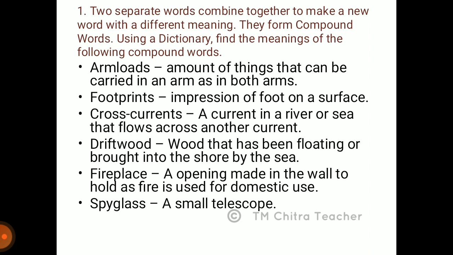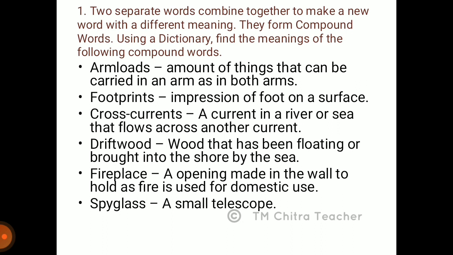So now the first word is armloads. The meaning is the amount of things that can be carried in an arm, as in both arms. The next word is footprints. Impression of a foot on a surface. The next word is cross currents. The meaning is a current in a river or sea that flows across another current.